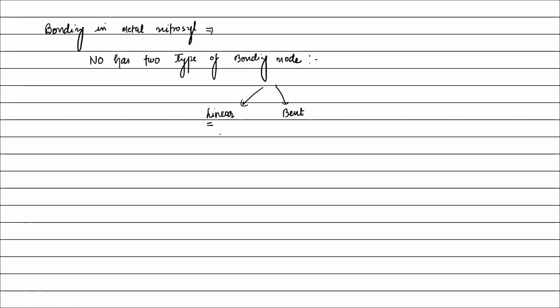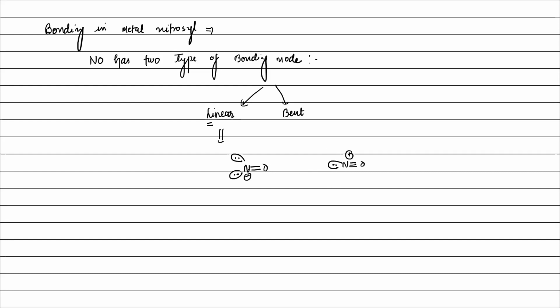Linear. Now NO minus is like this, and NO plus is like this. According to you, which NO, either NO minus or NO plus, can undergo linear kind of bonding? NO plus, right? Because this orbital is present along the axis. Nitrogen, oxygen lone pair in the same axis.